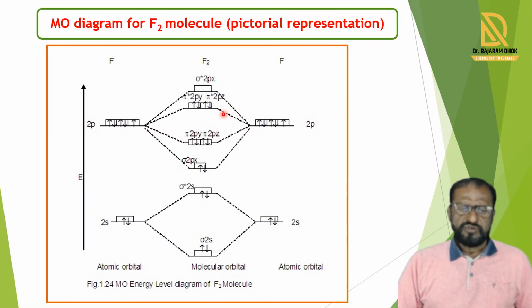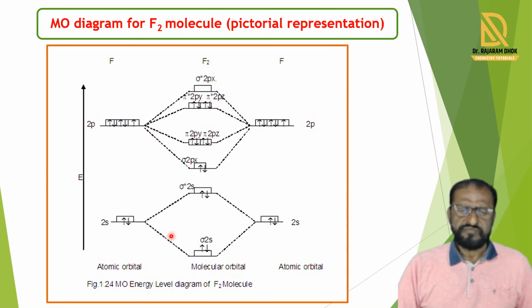The remaining three molecular orbitals are formed when the atomic orbitals of fluorine have different wave functions, and here pi star 2py, pi star 2pz and sigma star 2px molecular orbitals are formed. This is similar to the other diagrams. So in short, we have discussed these.